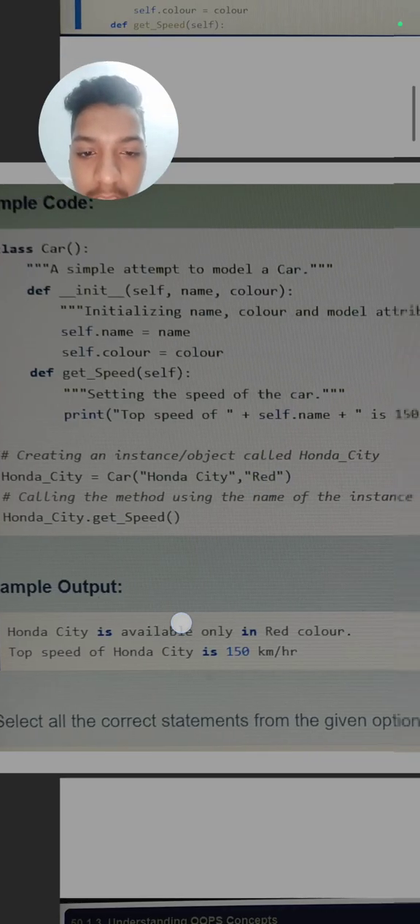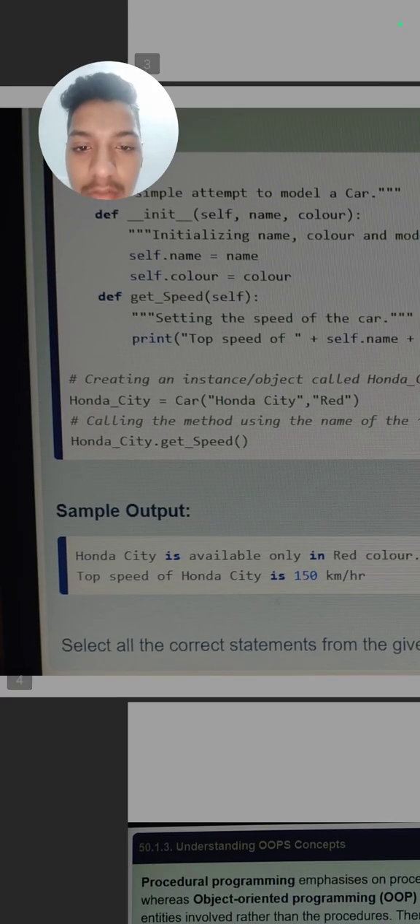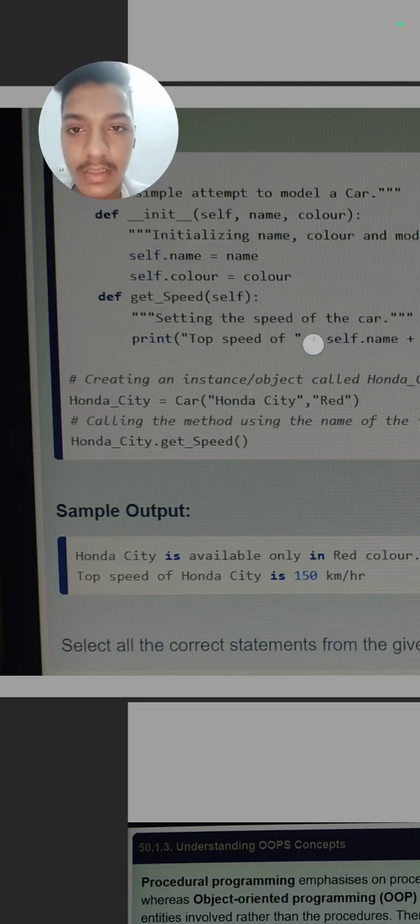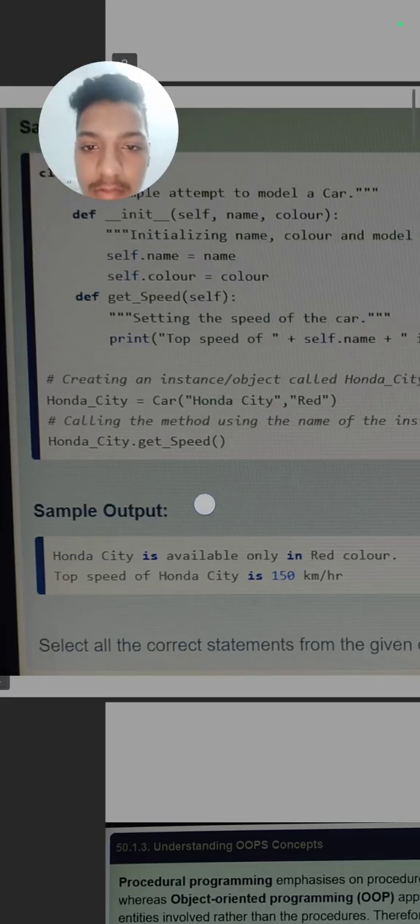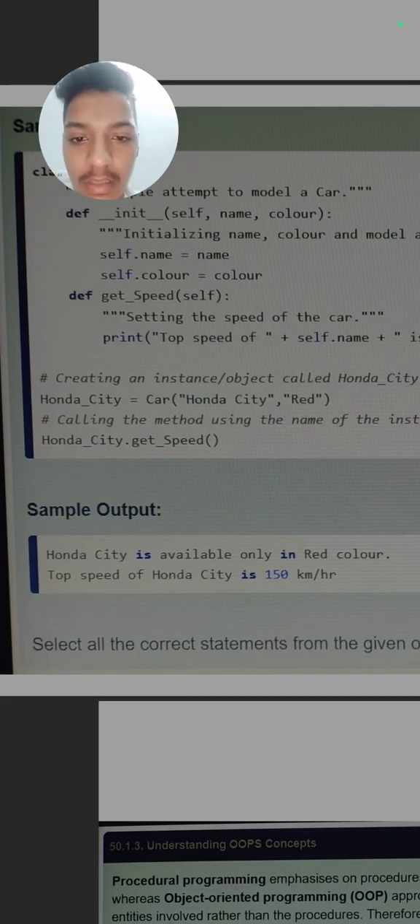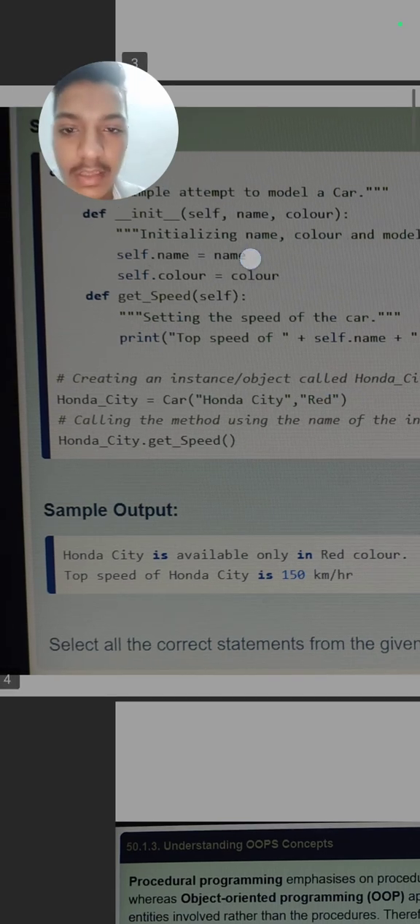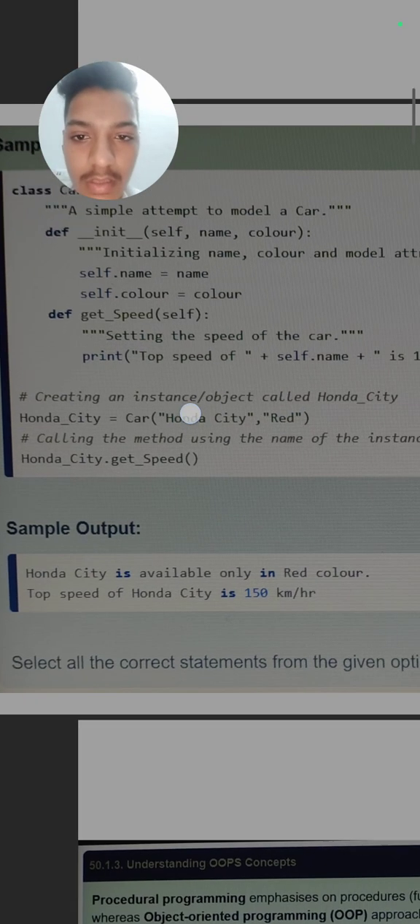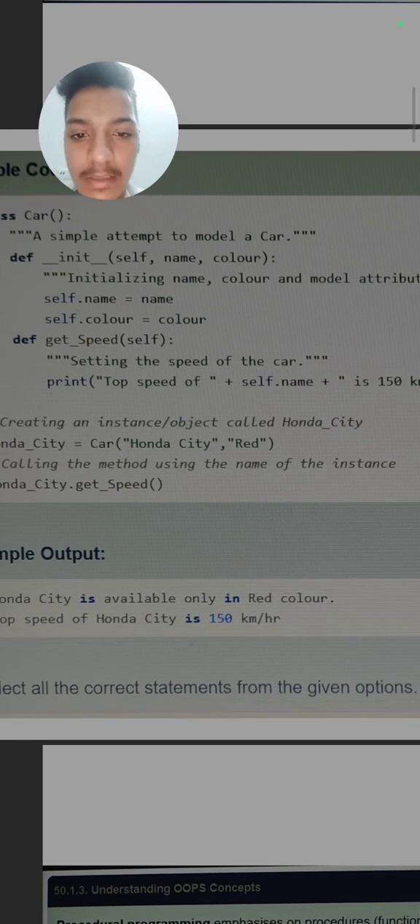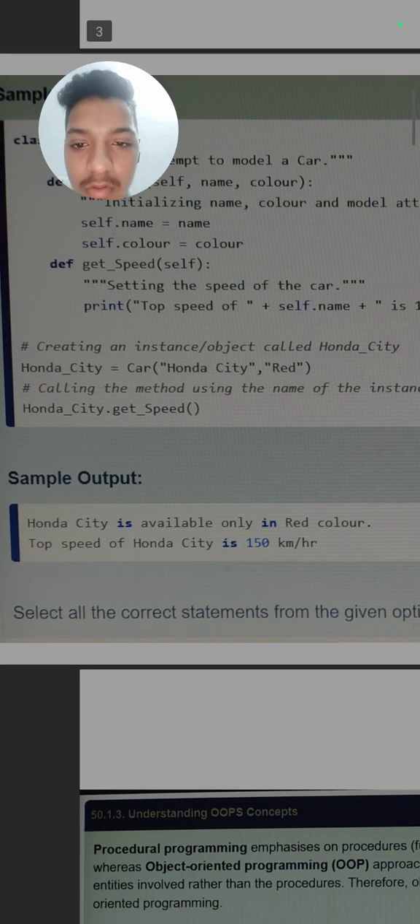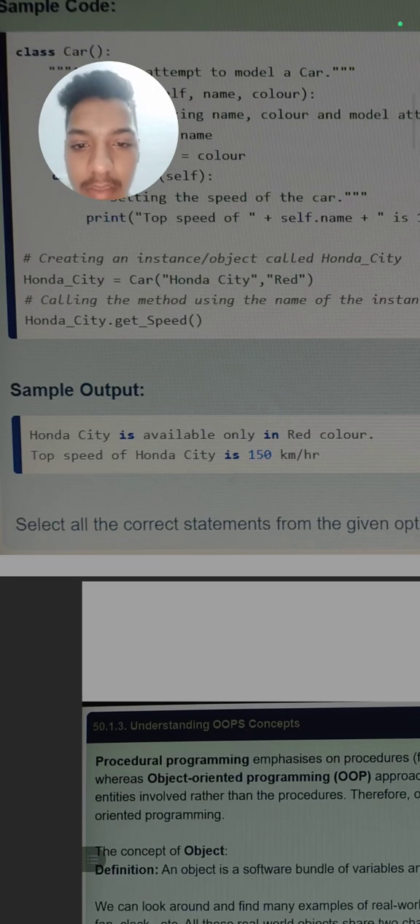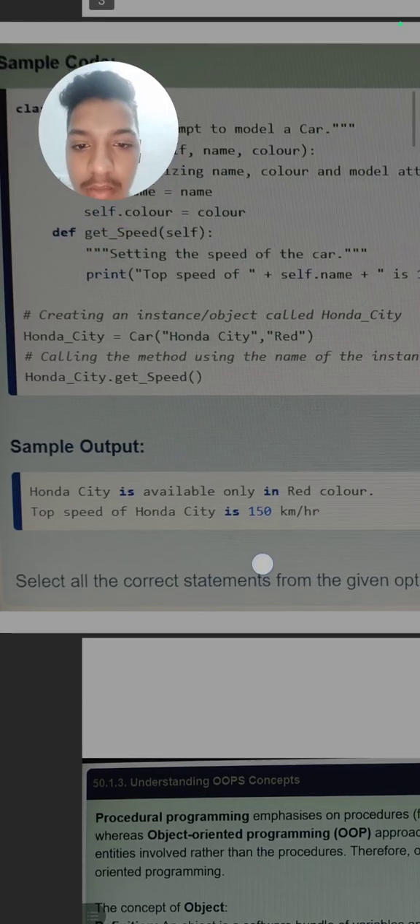Next is how we can use the name of the instance or how we call the method. First we will write Honda City, this instance name, then dot, then we call this method name. So Honda City will give us this car name and the color, and this will go to the get speed method, and it will be initialized here. Whenever we call it, it will give a sample output: Honda City is available only in the red color, and the top speed of Honda City is 150 km per hour.